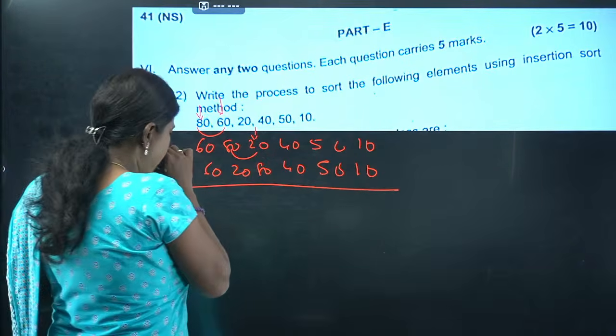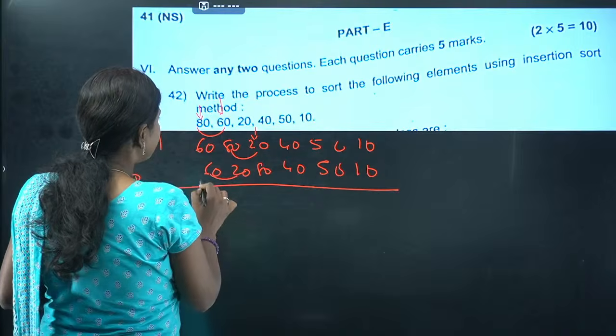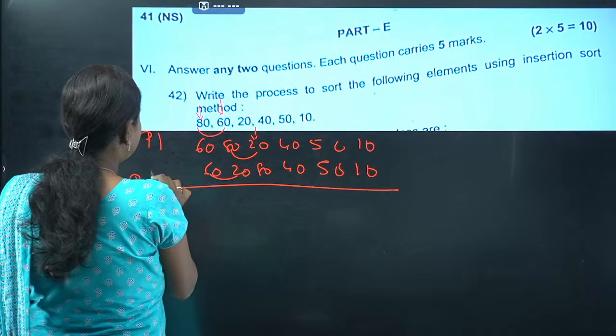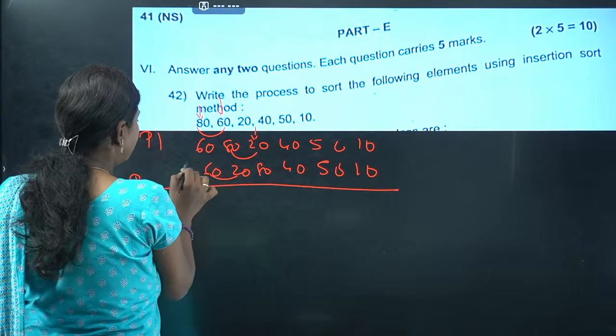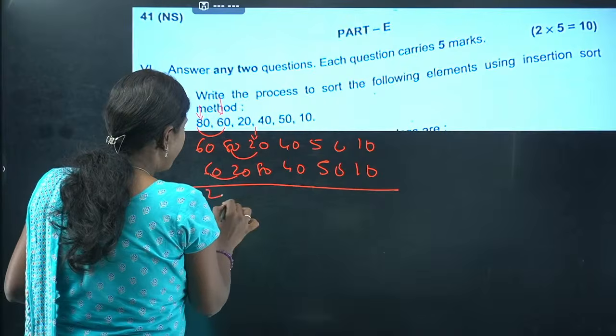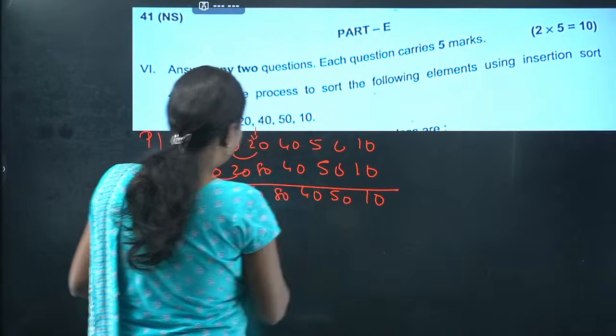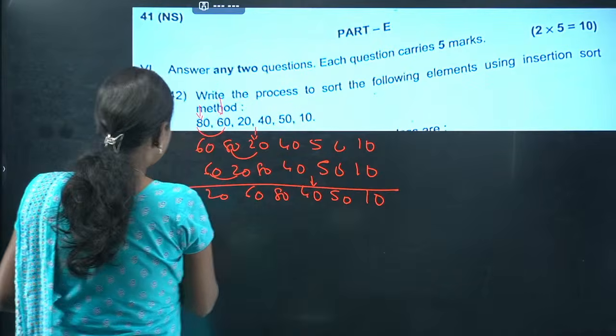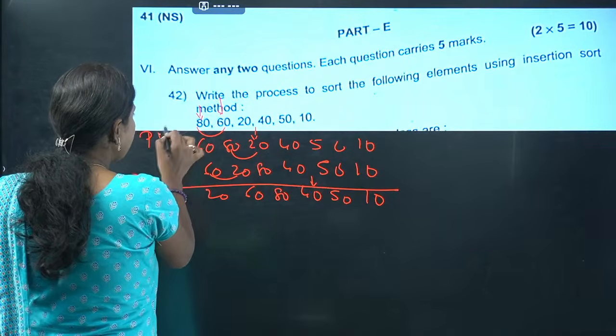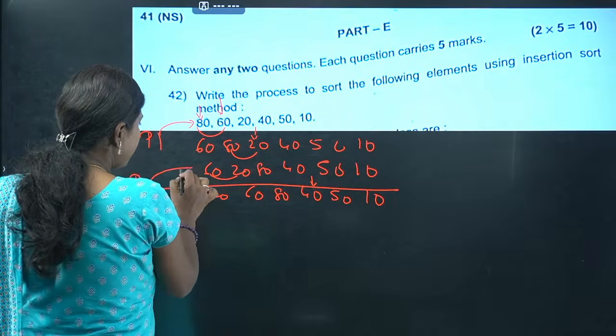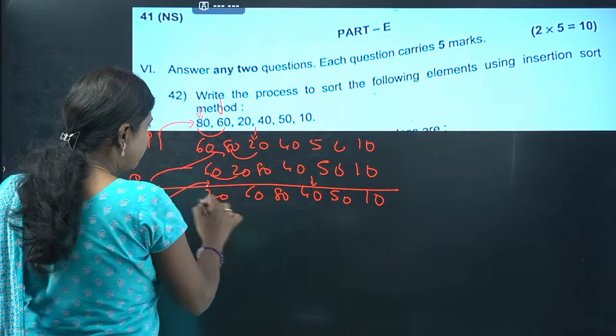Next we'll go for this one. This is pass one and this is pass two. So in this case 20, 60, 80, 40, 50 and 10. And we'll go for this one, 40 now. This is going to be pass three. This will be pass one, this comparison will be pass two, and this will be pass three.